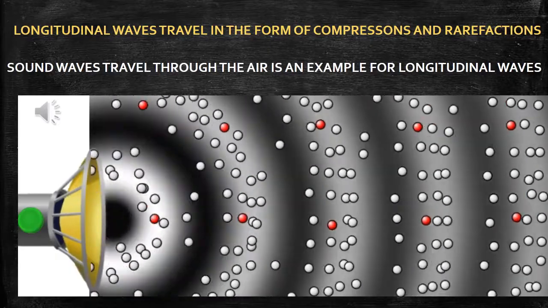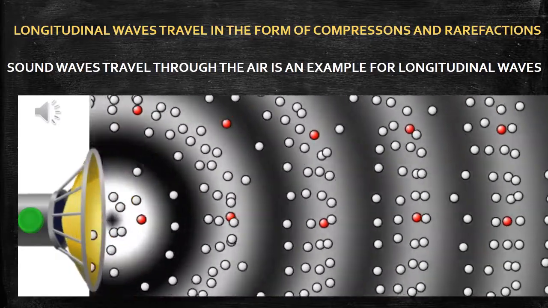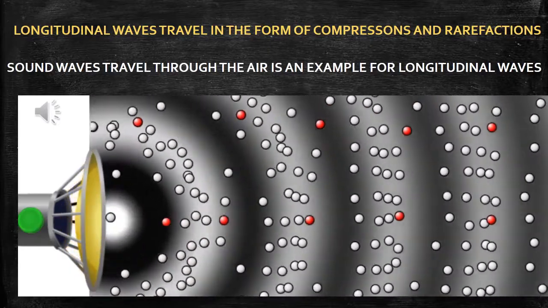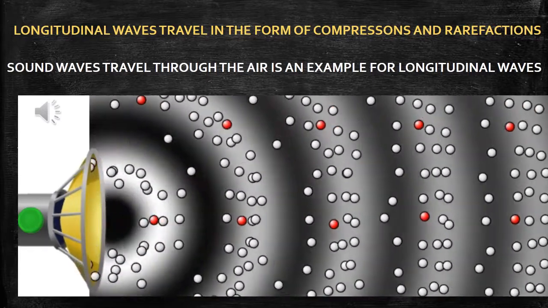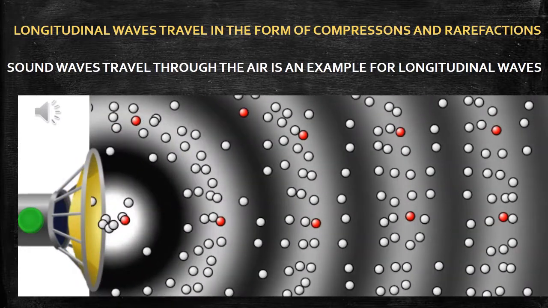Compressions and rarefactions are created. Just observe any one of the particles and you are able to understand the to and fro motion of the particles. Compressions and rarefactions are alternatively created in the space, that is in air, and the sound propagates through the space, that is through the air.